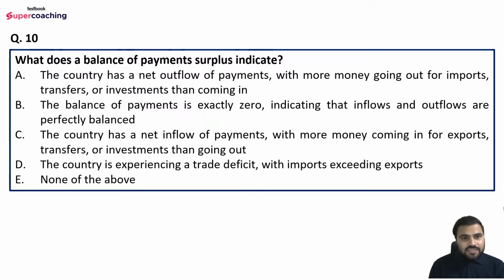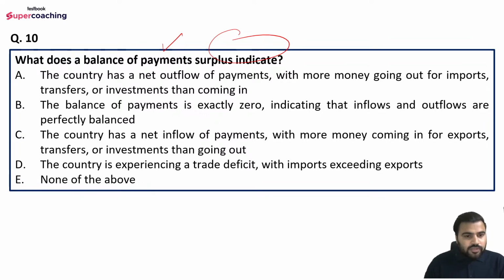Question number 10 is, what does a balance of payment surplus indicate? Now guys, read the question carefully. We are talking about balance of payment surplus, right? So don't get confused. Read the question carefully. Options are: the country has a net outflow of payment with more money going out for imports, transfers, or investment than coming in; the balance of payment is exactly zero, indicating that inflows and outflows are perfectly balanced; the country has a net inflow of payment with more money coming in for exports, transfers, or investment than going out; the country is experiencing a trade deficit with imports exceeding exports; or none of the above.